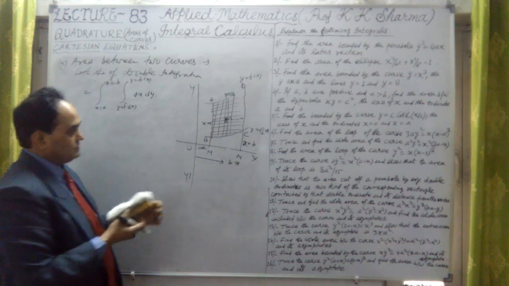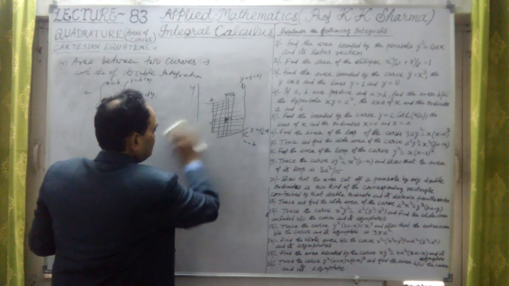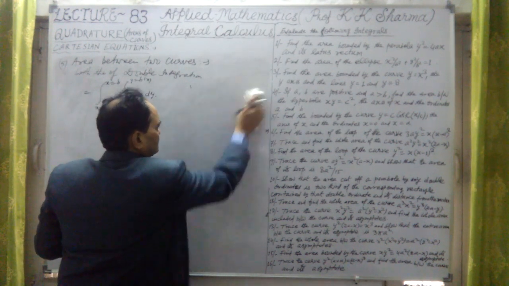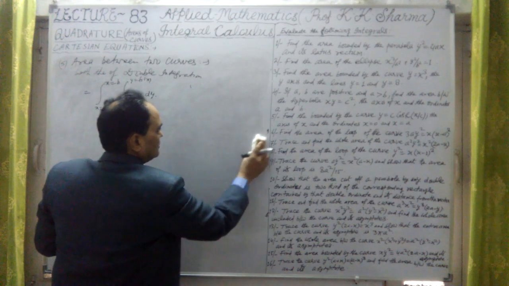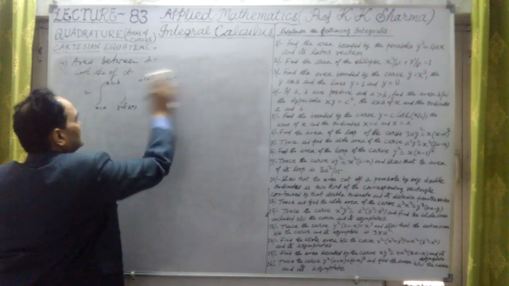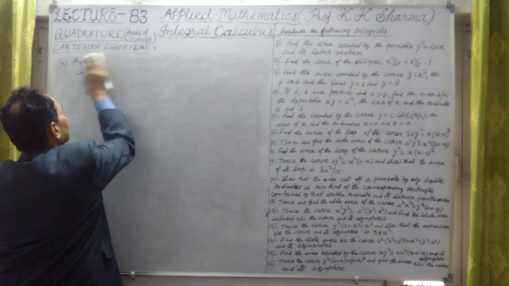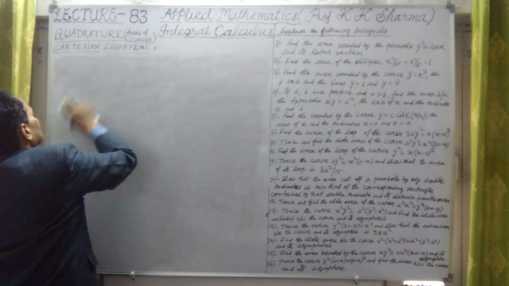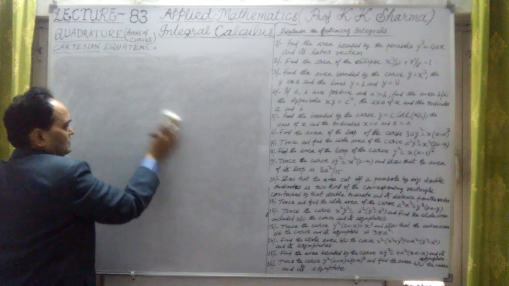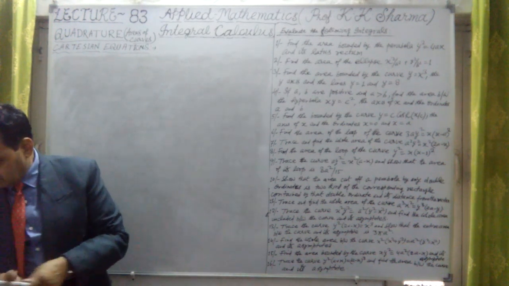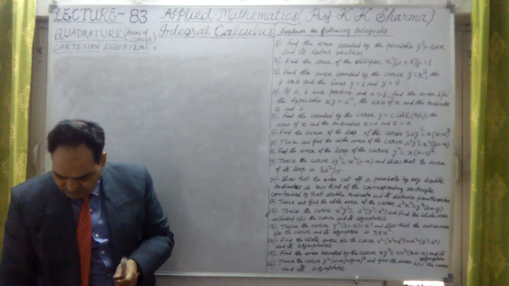Alright, we have applied this formula. Double integration can also be used to find out the area of a plane curve. If there is any mistake or anything in clarification, please ask me so that I can clarify that again.